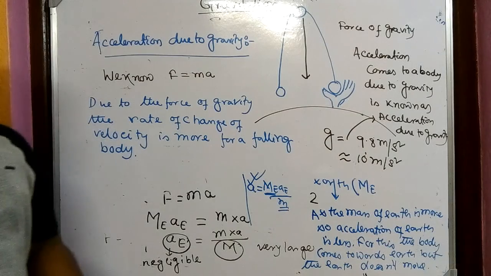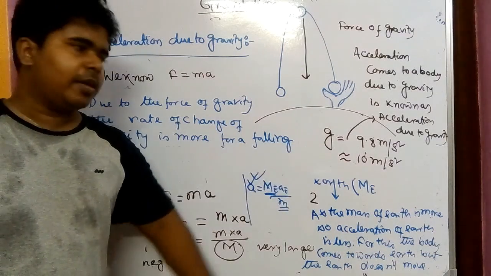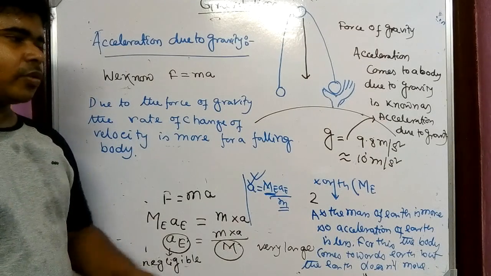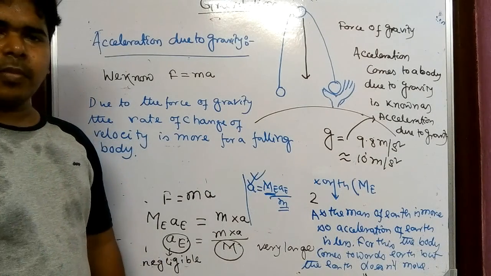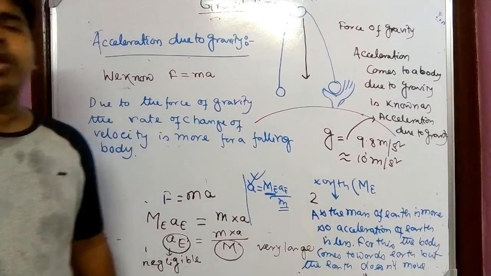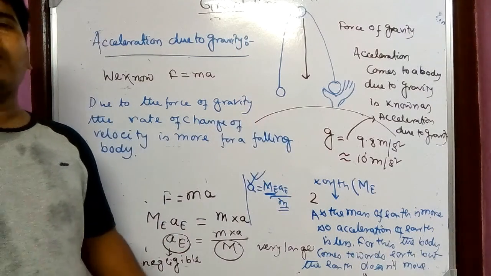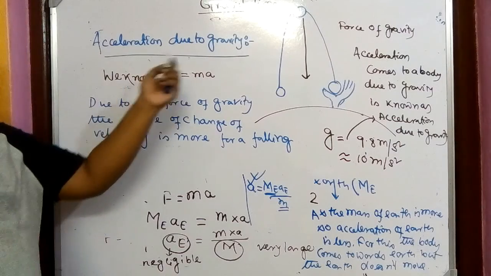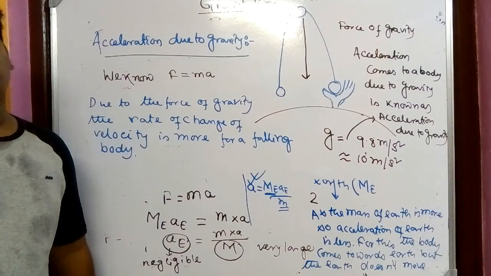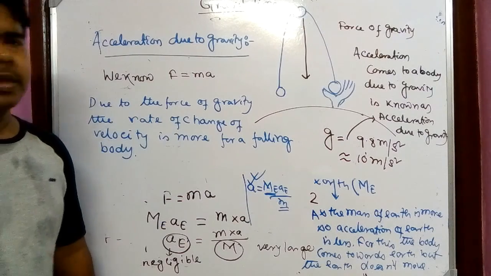In some numericals it is given as 9.8, in some it is given as 10. So whatever is given in the numerical, based on that we have to solve it. So what is g? g is the acceleration which comes to a body due to the force of gravitation by Earth on the body. I think it is clear.